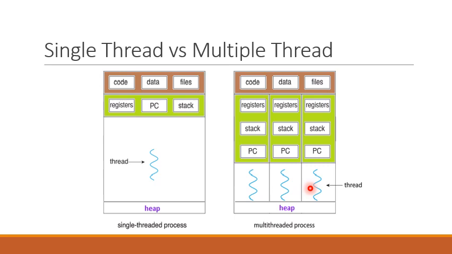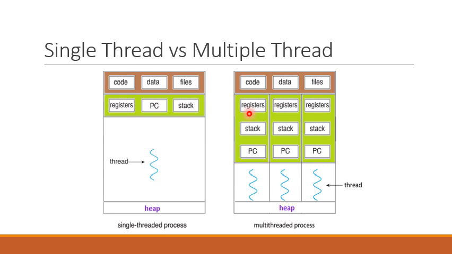However, we can see the difference from a single thread process in that in a multi-threaded process, each thread has its own program counter register. This program counter register determines the flow of execution within this thread, and each thread has an associated stack as well as CPU registers.